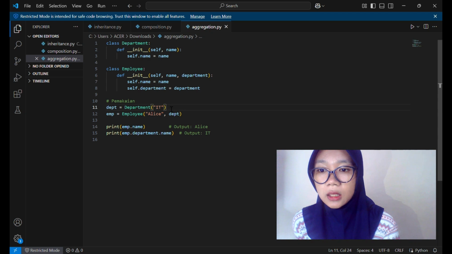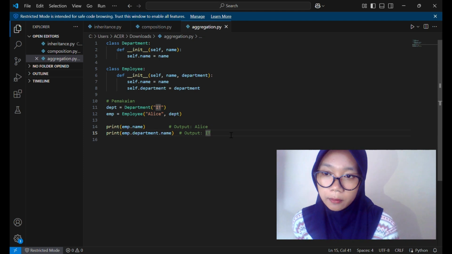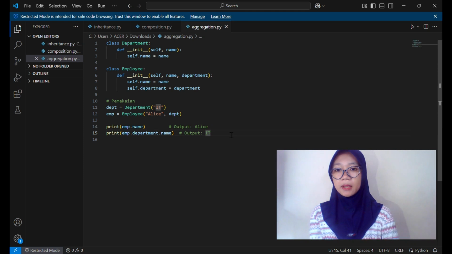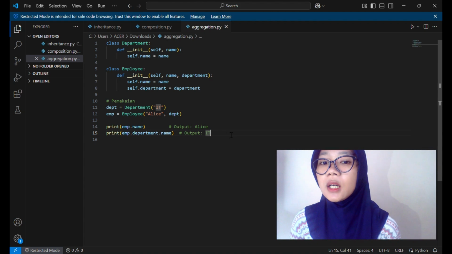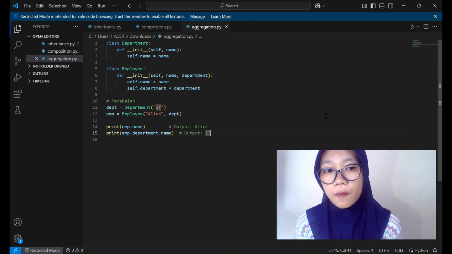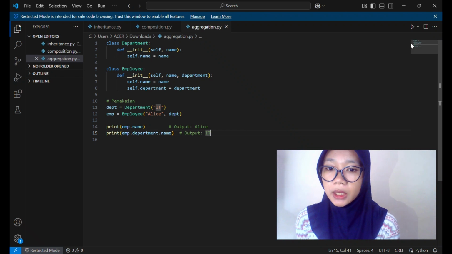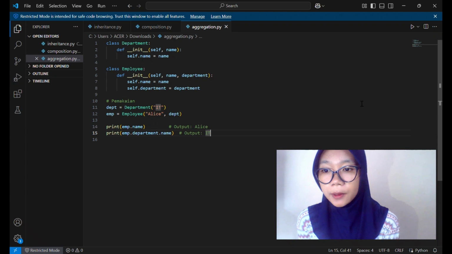Print displays the name of the employee, along with emp.department.name, which accesses the department name from the department object inside the employee. For the conclusion, employee and department are two independent objects. If the employee object is deleted, the department object remains. This is a form of aggregation, a loose relationship between two objects.